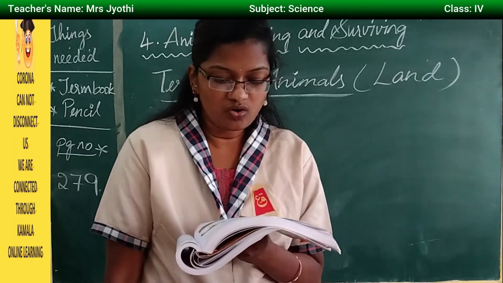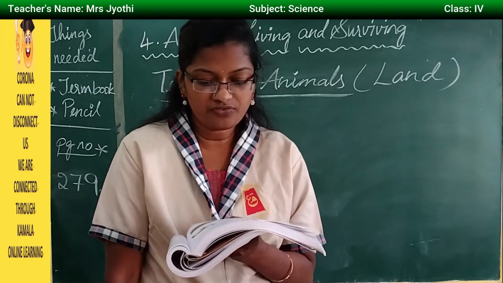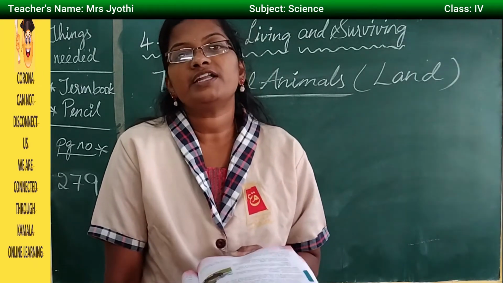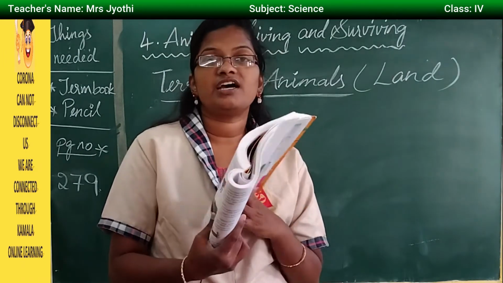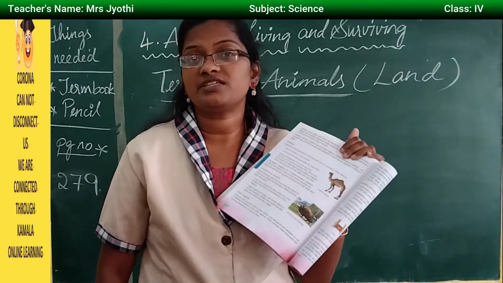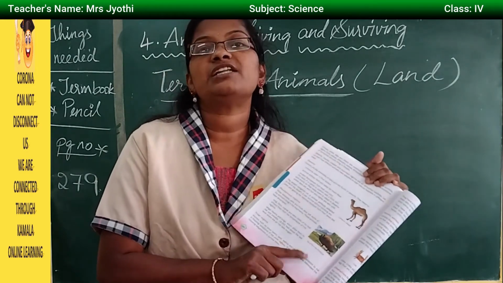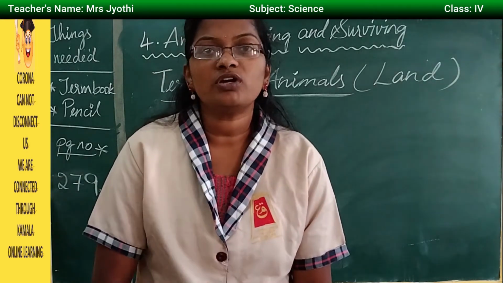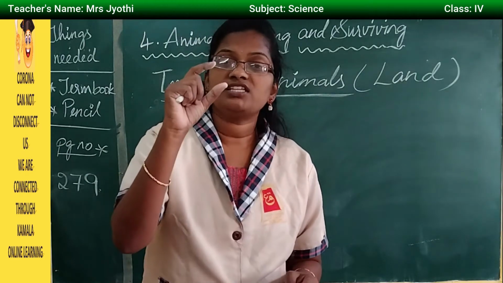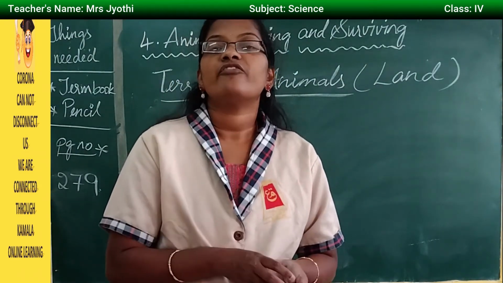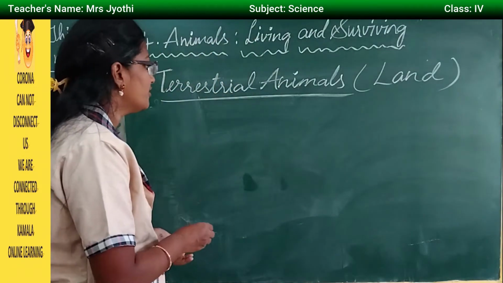A long, thick, coarse and wavy coat of fur protects them from the low temperature of hilly regions. As they are at a great height, the temperature is low over there. So their skin helps them to protect against the cold climate. The skin is very thick and on the skin they even have fur. Wavy fur.